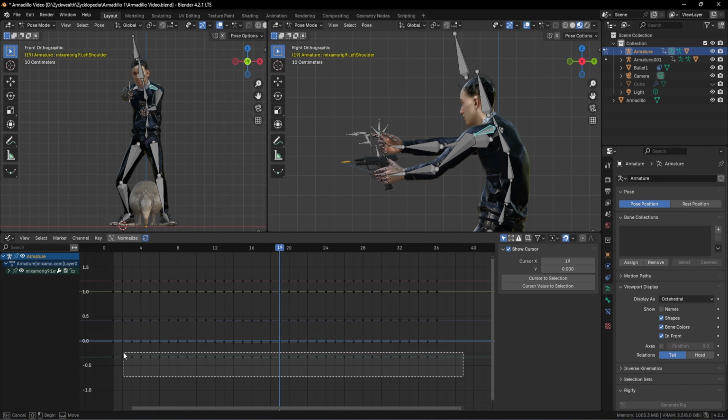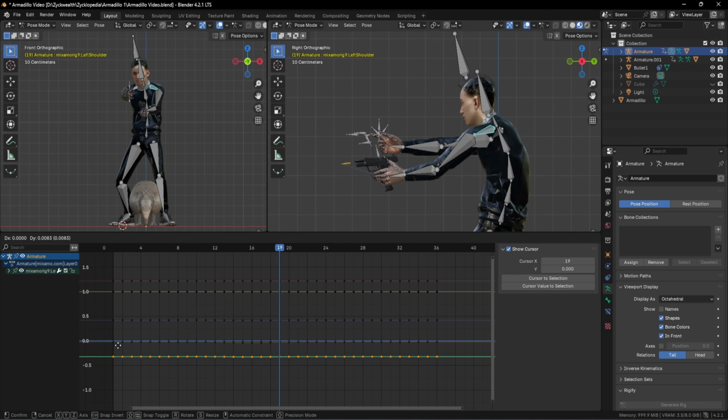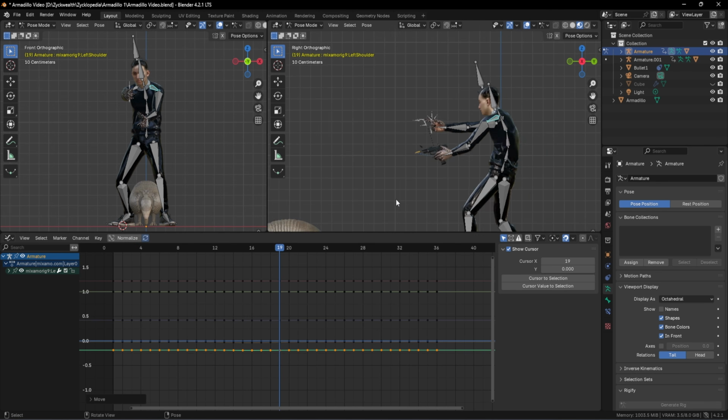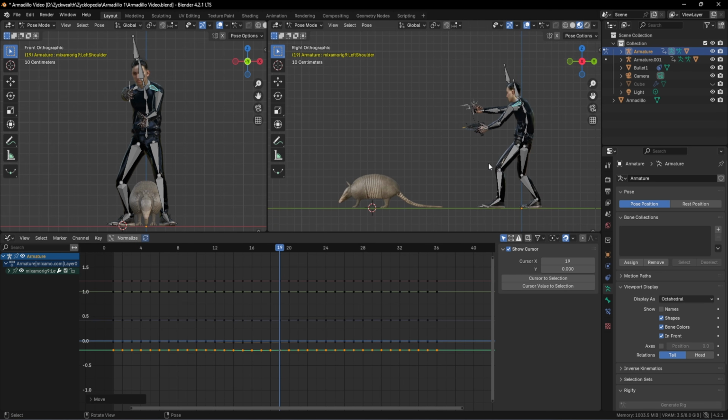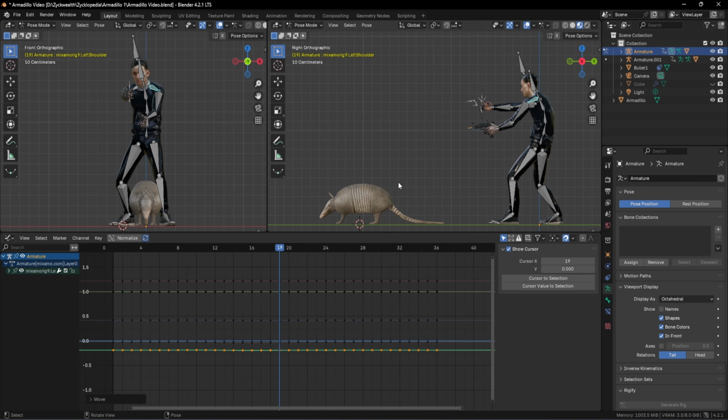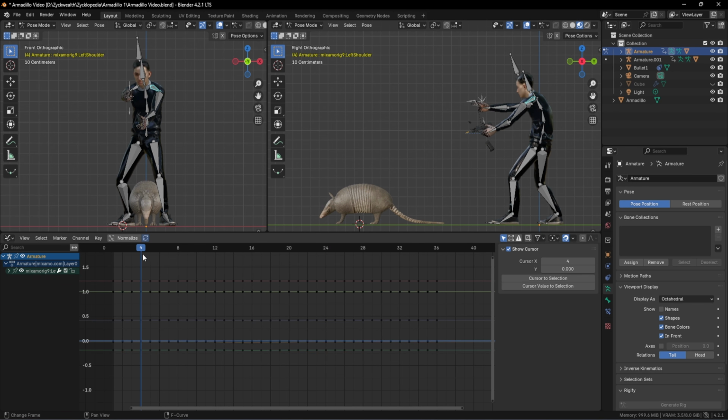Then we can select this green line and move it a little bit up like this. And if we zoom out, we can see that our character's gun is facing towards the armadillo, which is actually good. Now if you play our animation, we can see that our character is pointing towards the right direction. Now we have to do the same thing with the other bone as well.